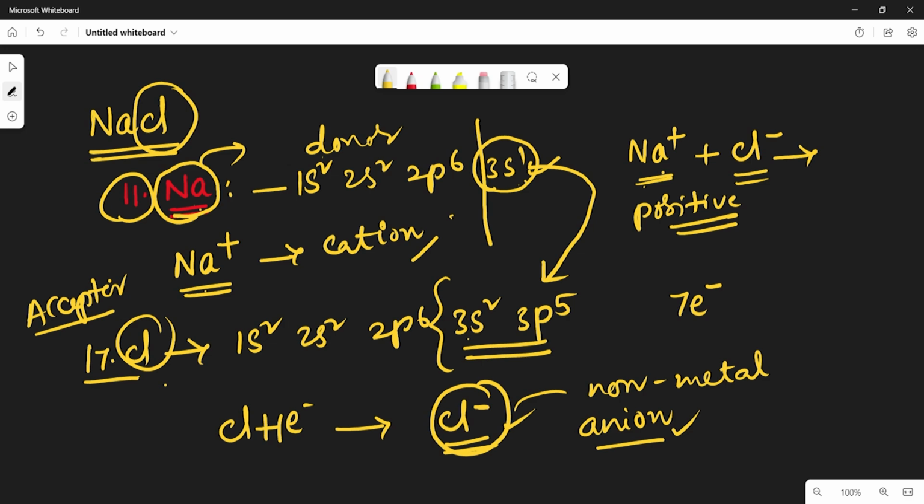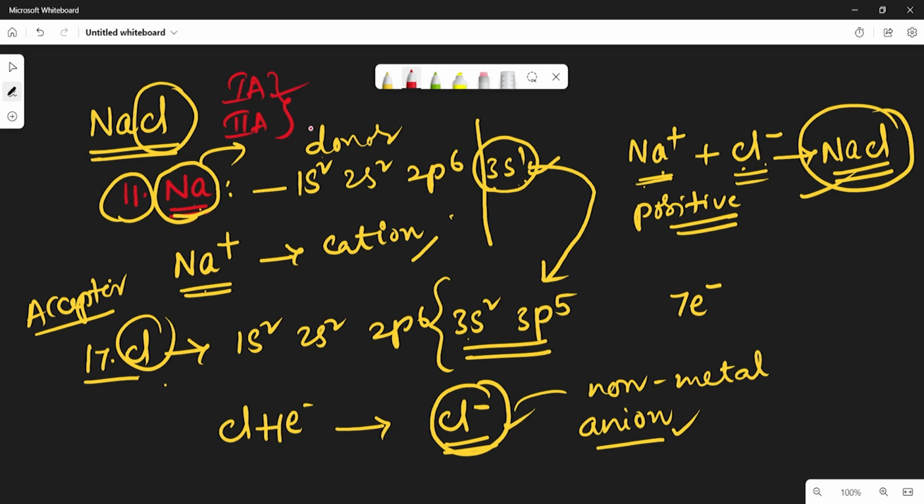So in between the metal and non-metal, due to the electrostatic force, when the two ions come close together by transfer of electrons from one to another, there exists an ionic bond. So this is sodium chloride. Like this, the sodium chloride molecule will form by transferring electrons from metal to non-metal. Is it clear?